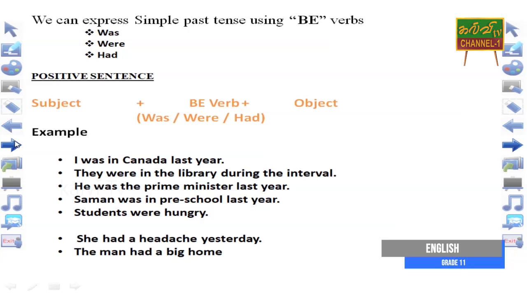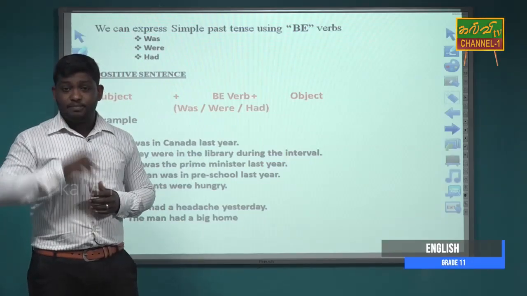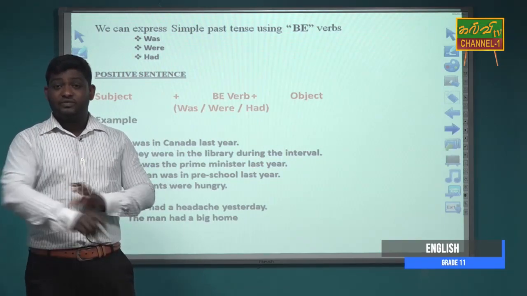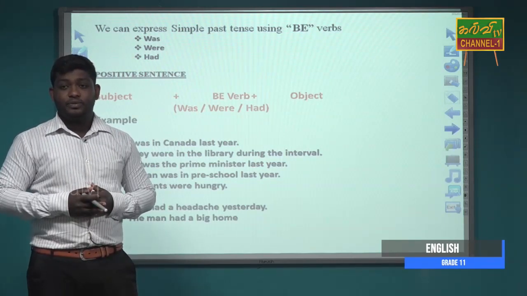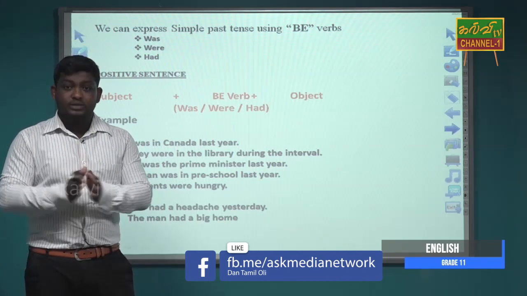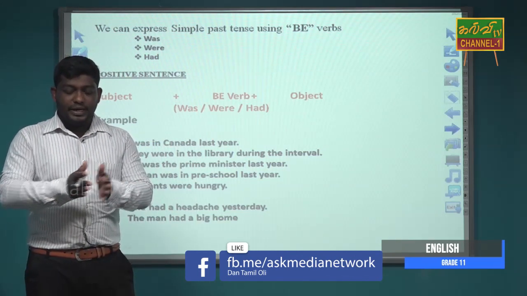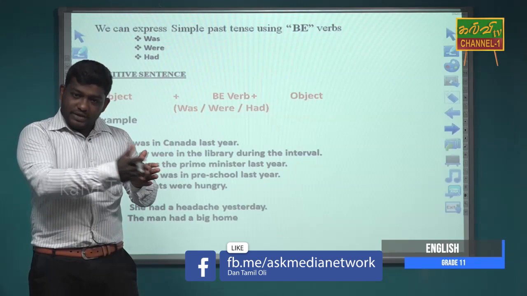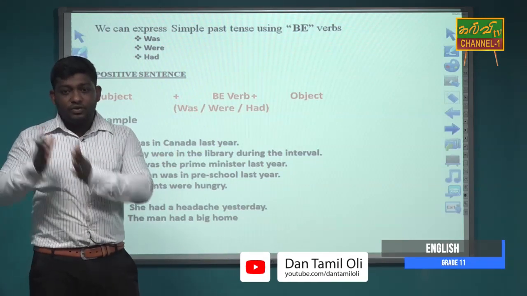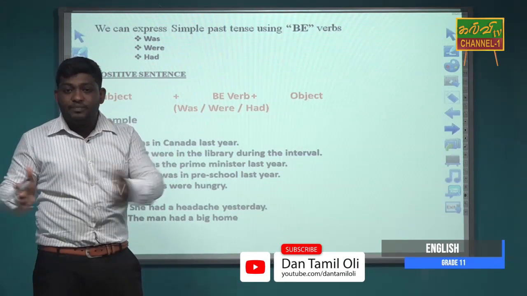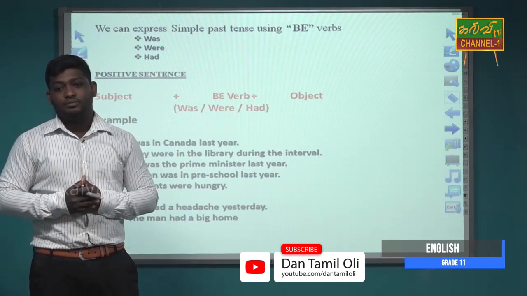I already told you we can make sentences with the help of a verb or a helping verb in simple past. When you make sentences with the help of a verb, there we can't use helping verbs. When you make sentences with the help of a helping verb, there we can't use a verb.